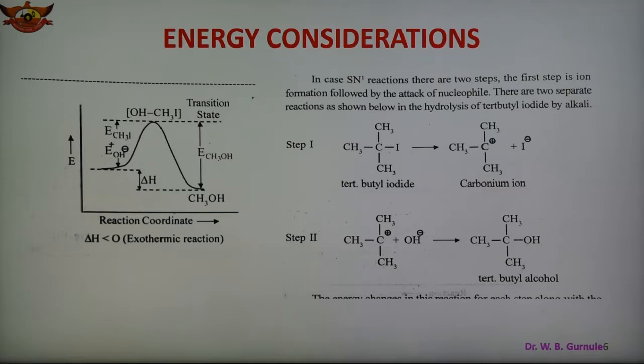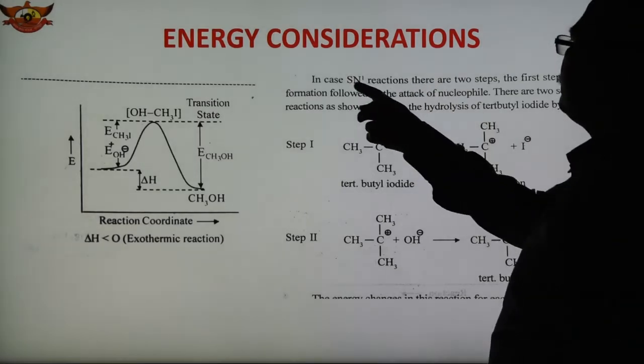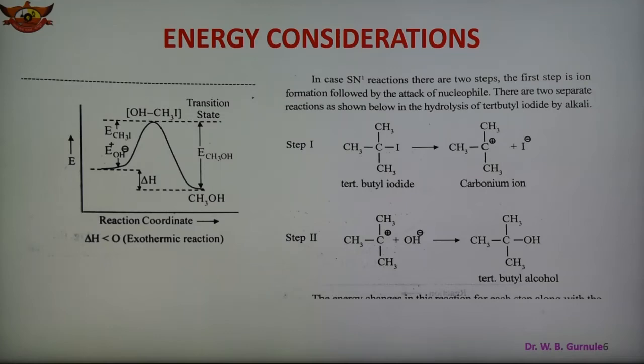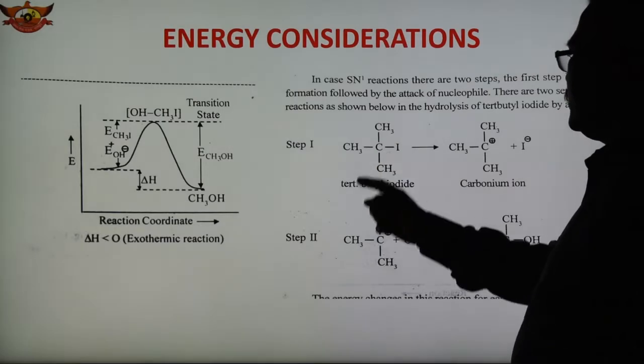And in the case of the other reaction, the SN1 reaction, there are two steps. The first step is the formation of an ion, and the second step is the formation of the product. The example is the hydrolysis of tertiary butyl iodide. This is step 1 and this is step 2.